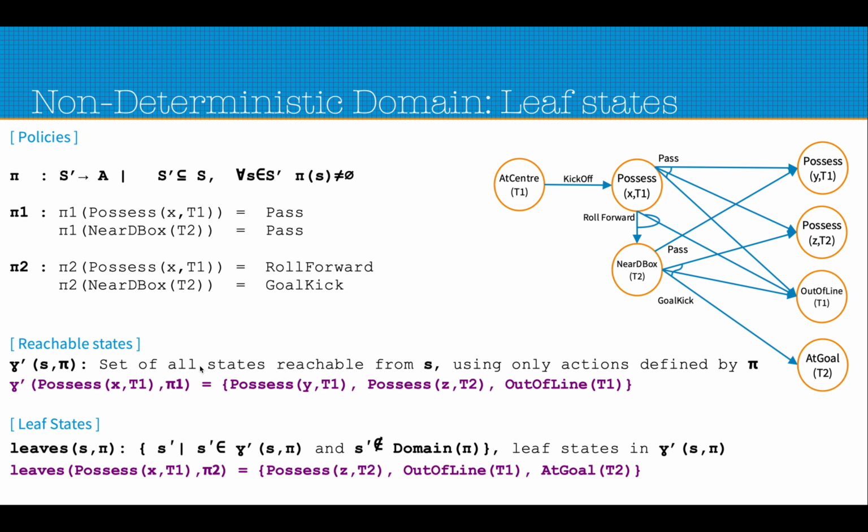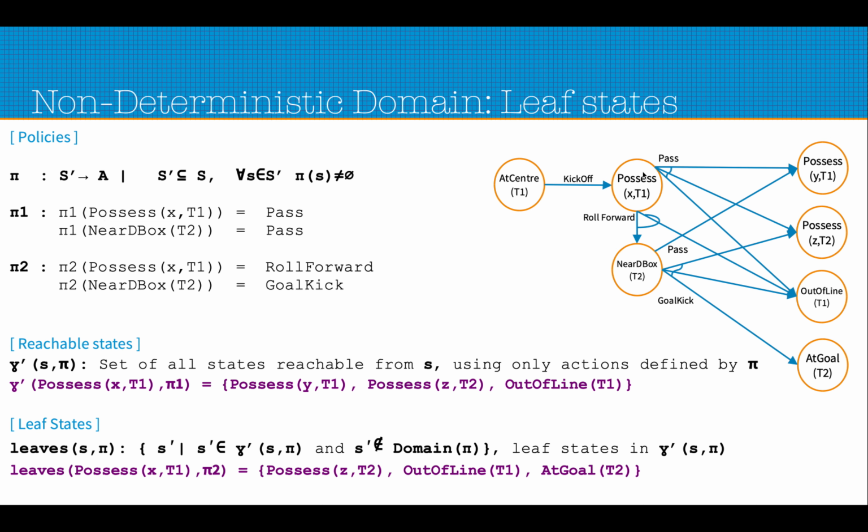So we are now defining what a reachable state is, and we denote reachable states by gamma prime S pi. That means starting from S, using only the policy pi, what are the states that can be reached. For example, let's say we are considering this state as the S, and our pi is pi 1. The pi 1 definition is given here.